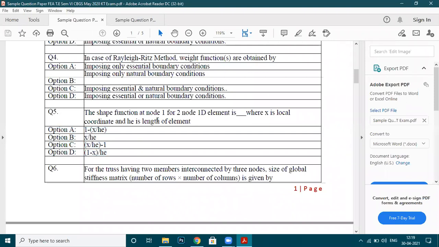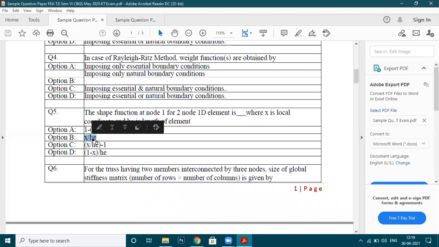See, there are 2 nodes. Whatever option you told, this is a shape function, but this is not for node 1. For node 1, it is 1 minus x by he, and for node 2, it is x by he. Try to understand. Node 1 is the leftmost node, and node 2 is the rightmost node. What is the distance between the leftmost node and the rightmost node?